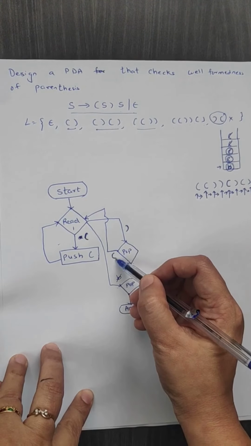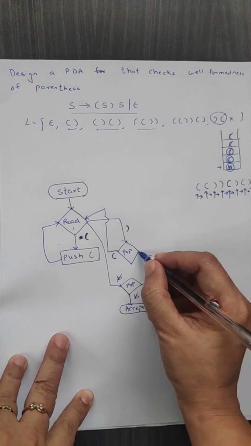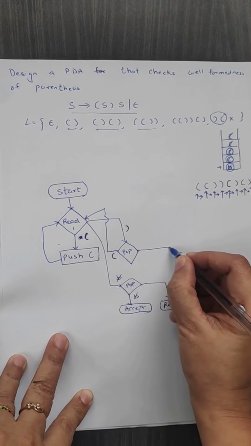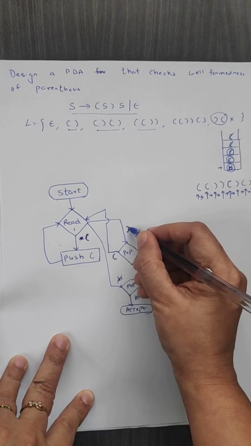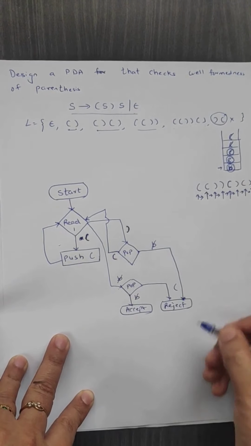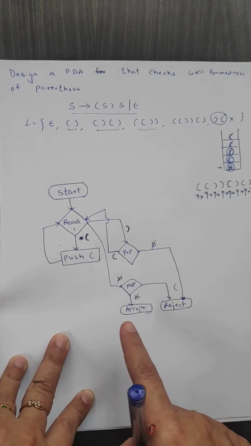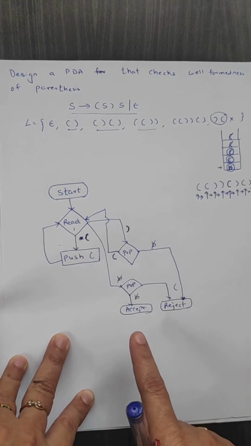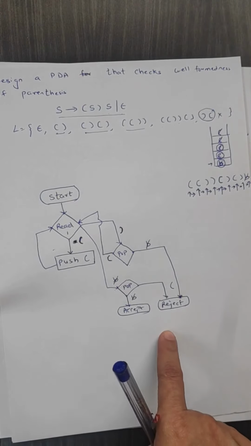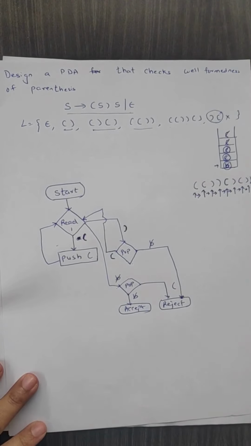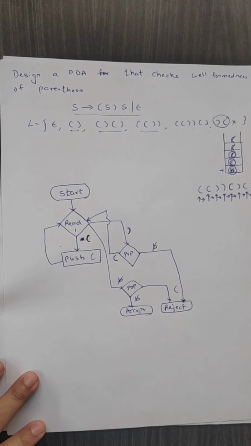Now the symbol can be an opening bracket or it can be a blank. What if we receive a blank for this particular opening bracket? The string should be rejected. So in this way, from every read and from every pop, we should have all the possible symbols that are possible in the string. So this is the PDA for well-formedness of parenthesis.